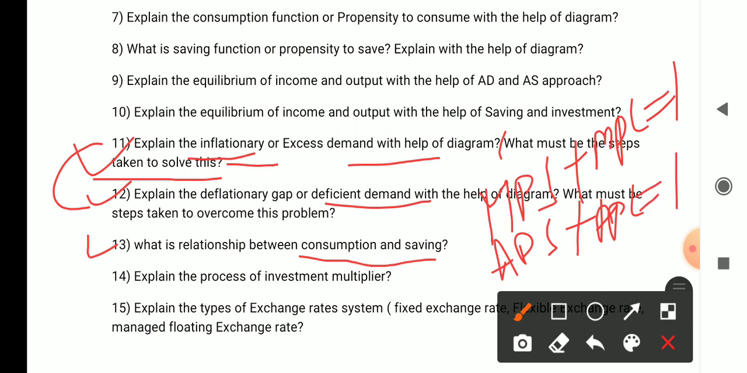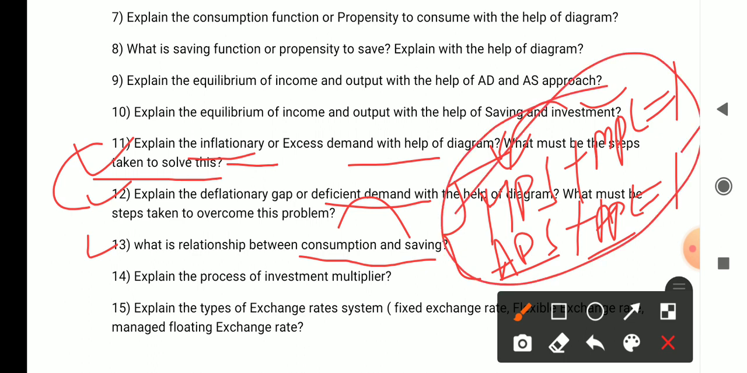Okay, basically the relationship between consumption and saving is these two. ओके, दोनों में क्या रिलेशनशिप होती है कि MPS प्लस MPC इक्वल टू 1 होता है, और APS प्लस APC दैट इज इक्वल टू also 1. So how is this 1?